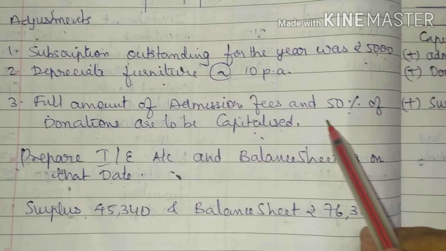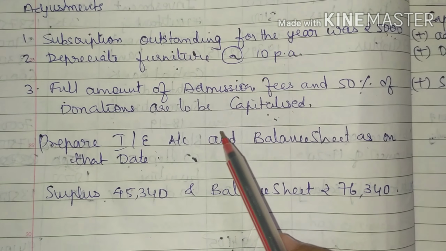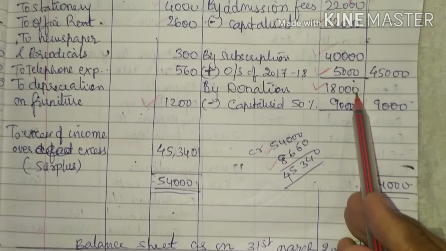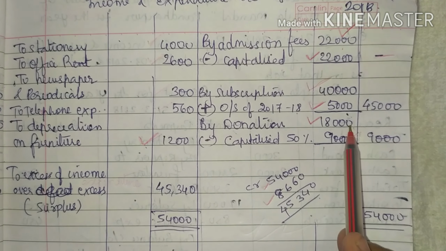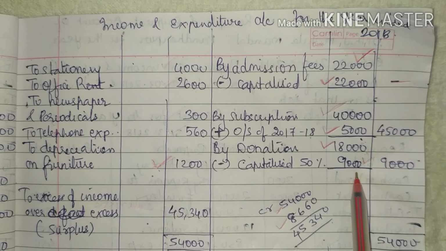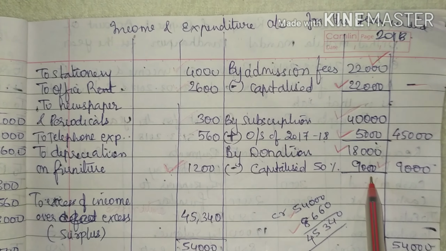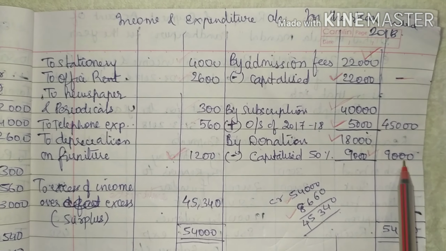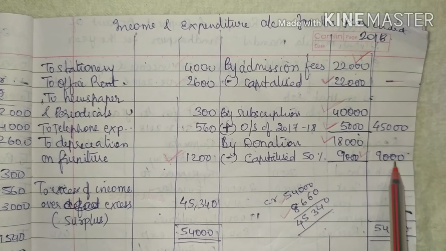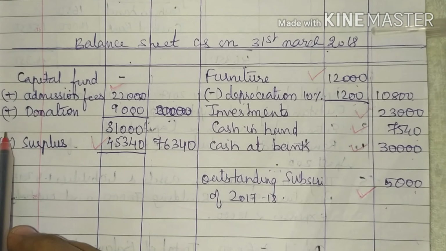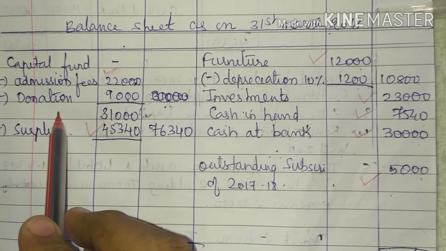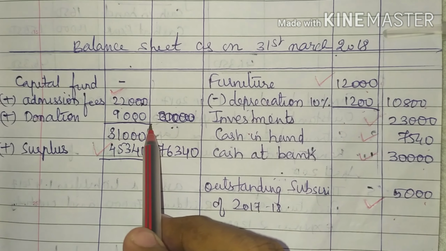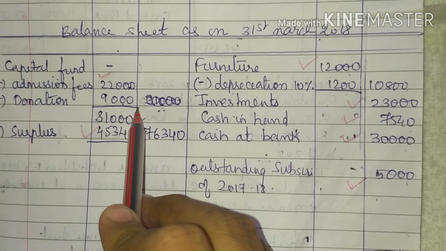Then you have 50% of donation are to be capitalized. So for the donation, take out 50% of what is given. 18,000 minus 50% of 18,000, which is 9,000. 18,000 minus 9,000 will give you 9,000. Second effect, you will be adding to the capital fund donation rupees 9,000. So with this our postings and adjustments are completed.